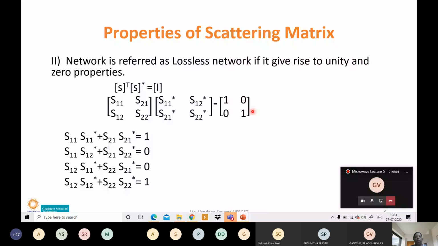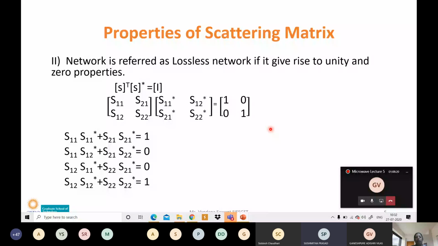So these four equations we get from multiplying these two matrices and equating to the unity matrix. All of you got it? Yes, ma'am.